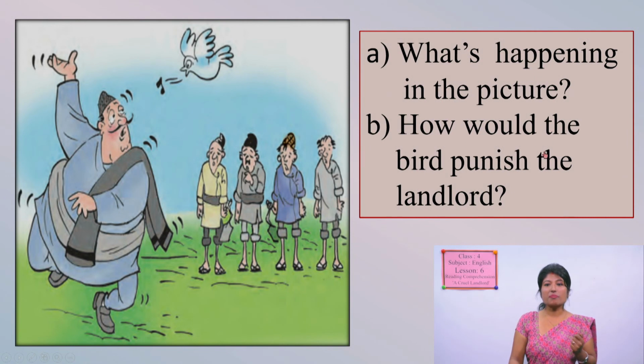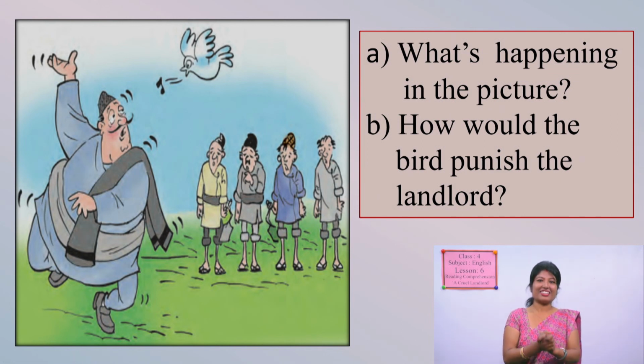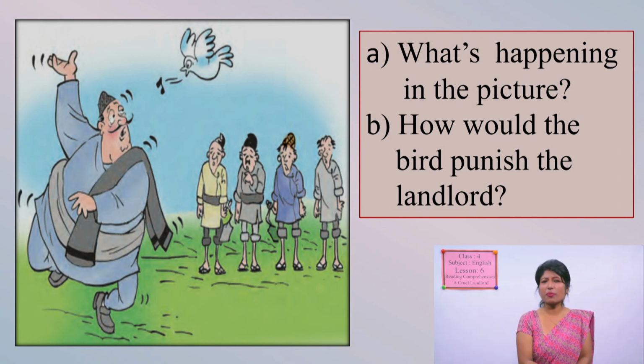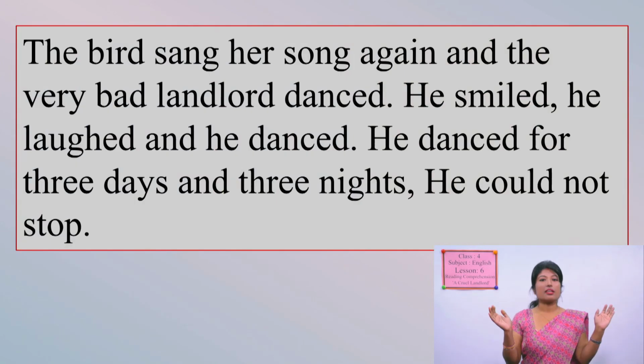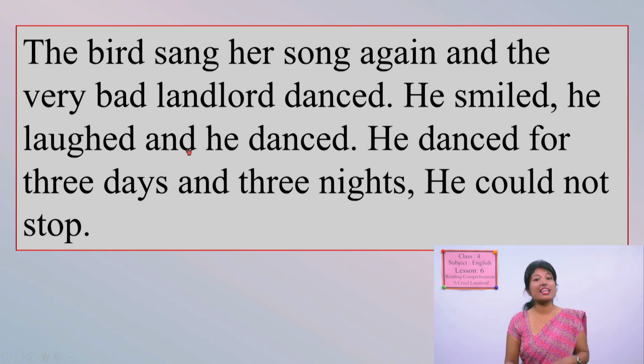How would the bird punish the landlord? Do you think it's a punishment? Dancing could be a punishment. Let's see. Was it a punishment or a reward? Let's read. The bird sang her song again, and the very bad landlord danced. The bird sang the song and the landlord danced. He smiled and he laughed and he danced all over there.